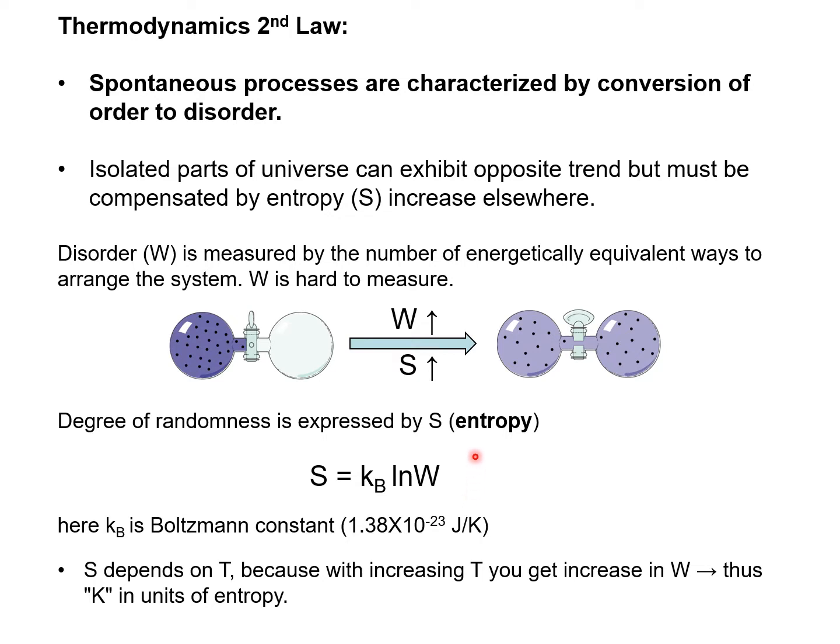And here's the formula that you can use to get the entropy, S = kB ln W, where kB is the Boltzmann constant and W is the disorder. And again, this W can be hard to measure because there is an almost infinite number of possibilities that molecules can exist in. So using this formula, it's hard to get S. Anyway, S depends on the temperature because increasing the temperature actually increases the W. So entropy's unit is in J/K.